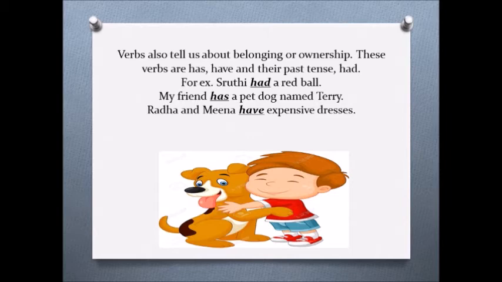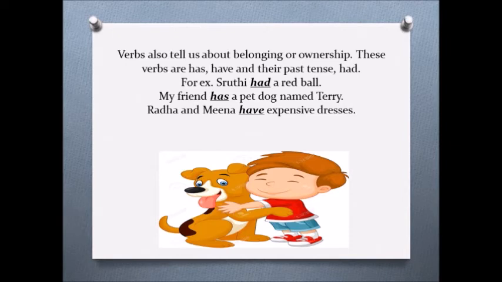That is ownership, belonging. For example, Shruti had a red ball. So here the ball belongs to Shruti, and had is the past tense of has and have. Second example is my friend has a pet dog named Terry. So here has is used as a present tense, and here it is showing belonging or ownership because the friend is having a pet dog.